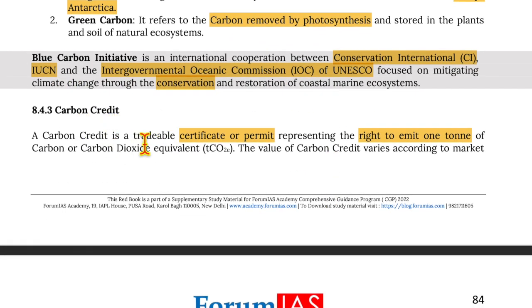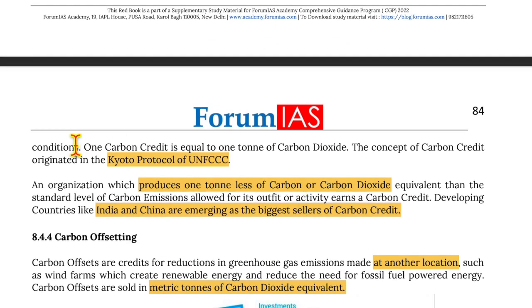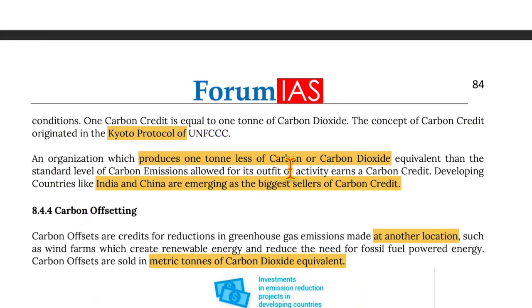Now, carbon credit is a tradable certificate or permit representing the right to emit 1 ton of carbon dioxide equivalent. The value of carbon credit varies according to market conditions. 1 carbon credit is equal to 1 ton of carbon dioxide. The concept of carbon credit originated in the Kyoto Protocol of UNFCCC. An organization which produces 1 ton less of carbon or carbon dioxide equivalent than the standard level of carbon emissions allowed for its output or activity earns a carbon credit. Developing countries like India and China are emerging as the biggest sellers of carbon credit.